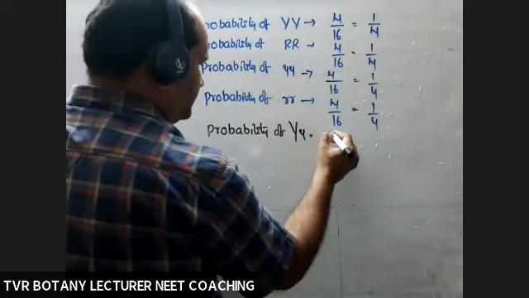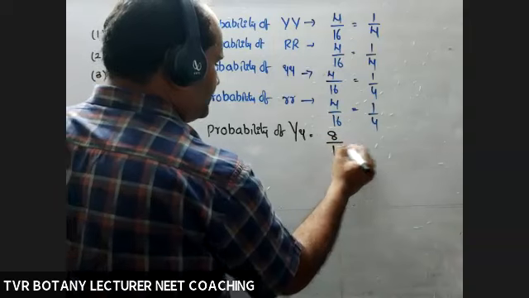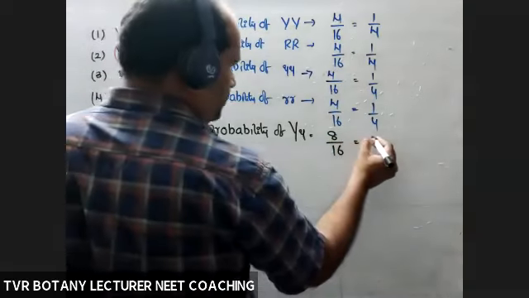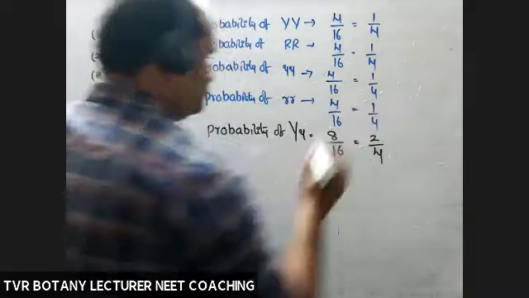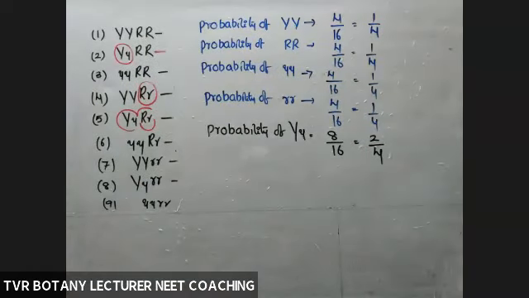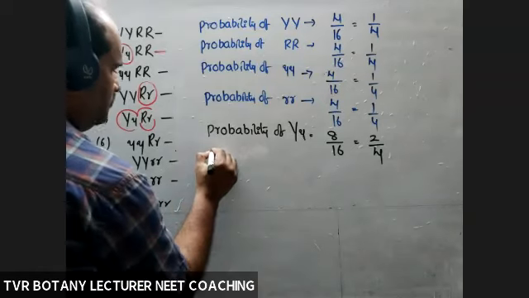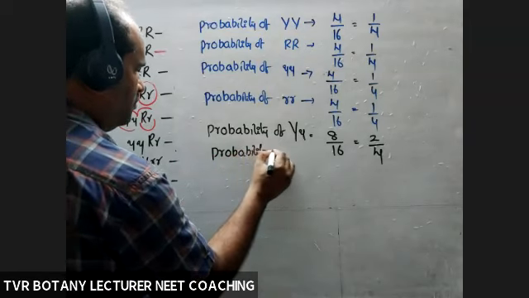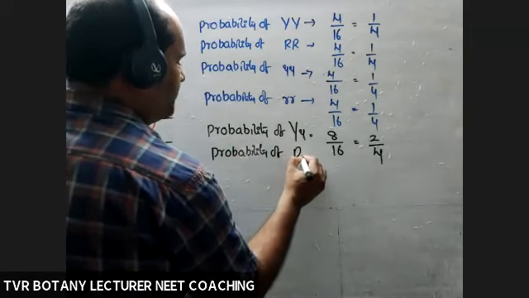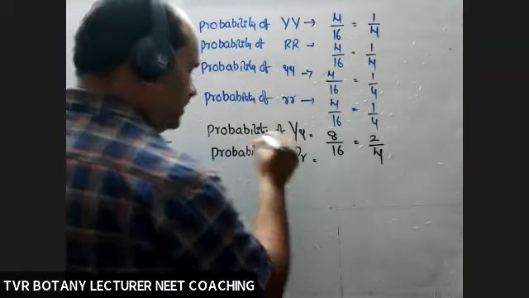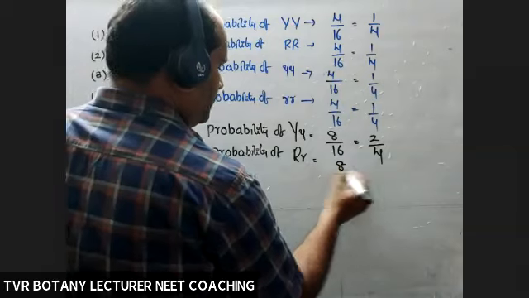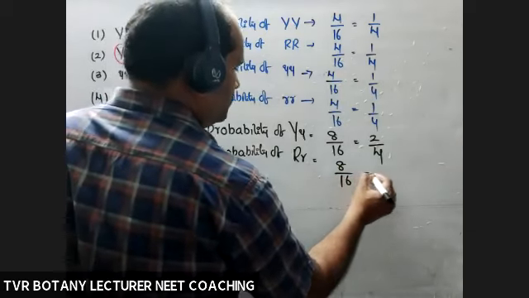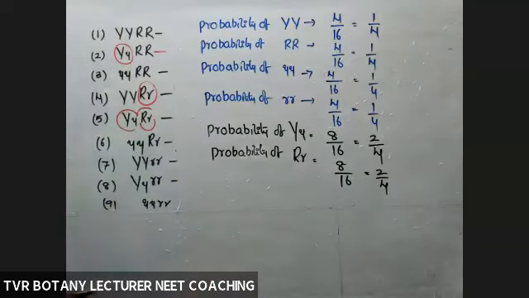Definitely its probability is 8 by 16, so 2 by 4. Next, probability of capital R, small r. Heterozygous. This one is also the same. 8 by 16, 2 by 4. So that's about individual probabilities.